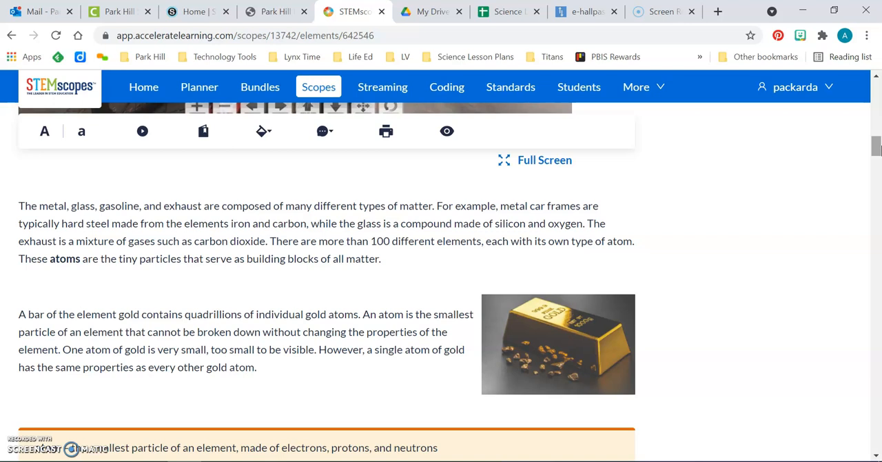There are more than 100 different elements, each with its own type of atom. These atoms are the tiny particles that serve as building blocks of all matter. A bar of the element gold contains quadrillions of individual gold atoms. An atom is the smallest particle of an element that cannot be broken down without changing the properties of the element. One atom of gold is very small, too small to be visible. However, a single atom of gold has the same properties as every other gold atom.